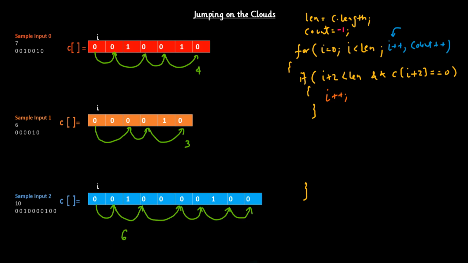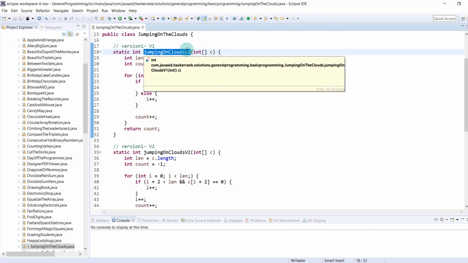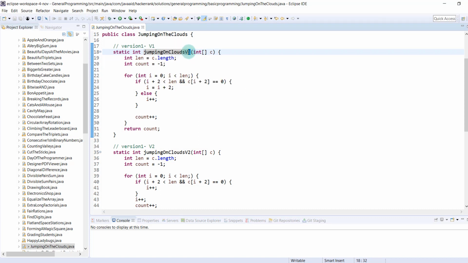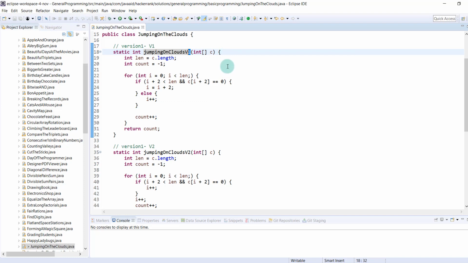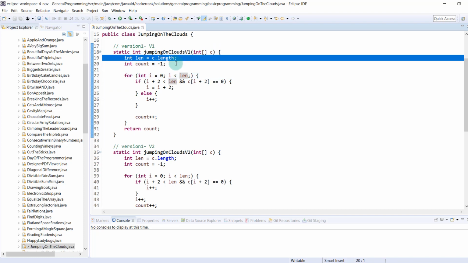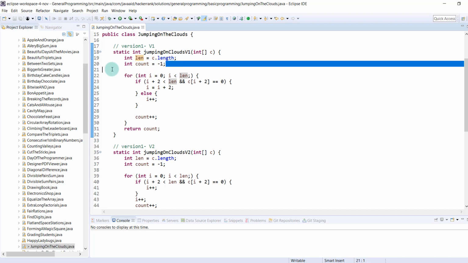Let's see the algorithm in action guys. This is the function jumpingOnClouds. If you notice, this is v1 appended at the end, which means it's version 1 because we have 3 different versions of this algorithm and this is the first one. So in that we are accepting an array of integers. So C is the array of integers. The statement is used to calculate the length of the array and the count is initialized to -1. You know guys why we are giving this -1 here, right?